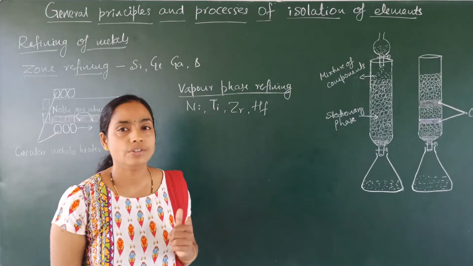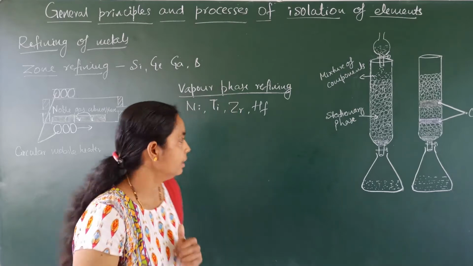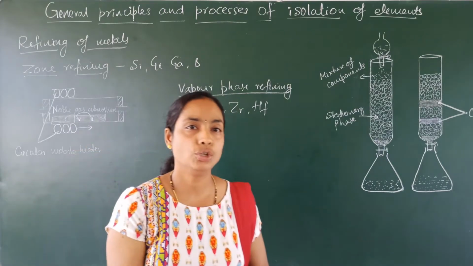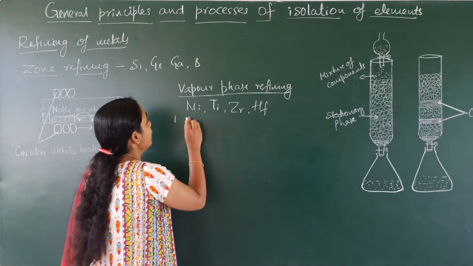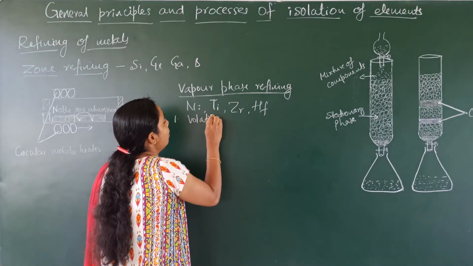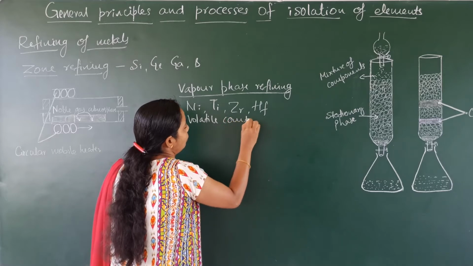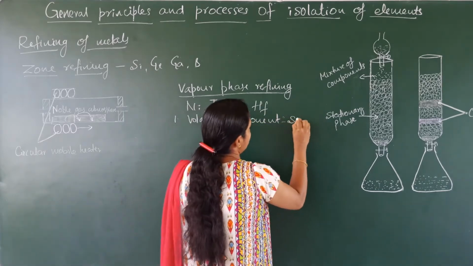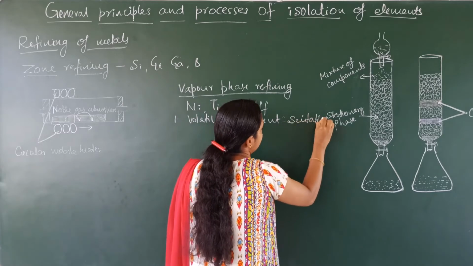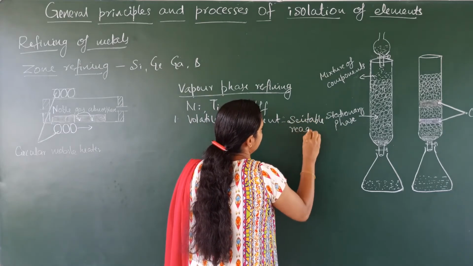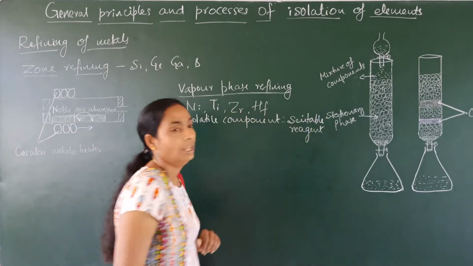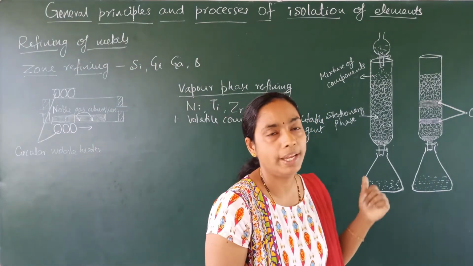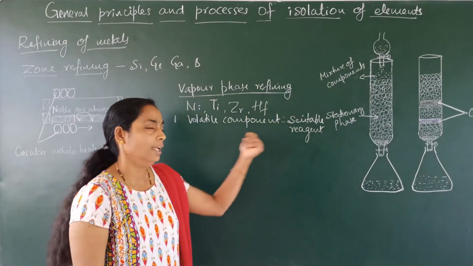There are two conditions to select vapor phase refining. The first condition is that the metal should be converted into a volatile component with a suitable reagent. This is the first condition: the metal should be converted into a volatile component by using a suitable available reagent.